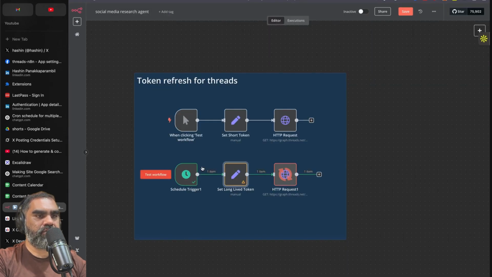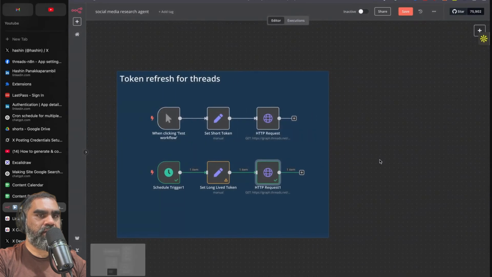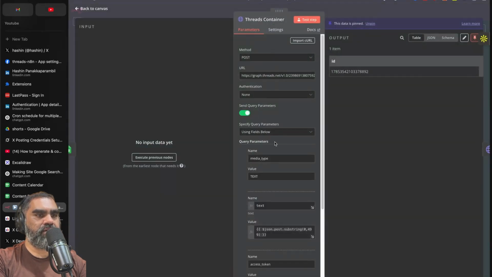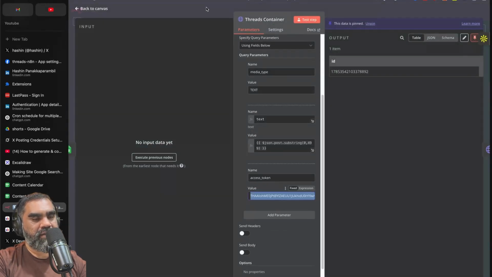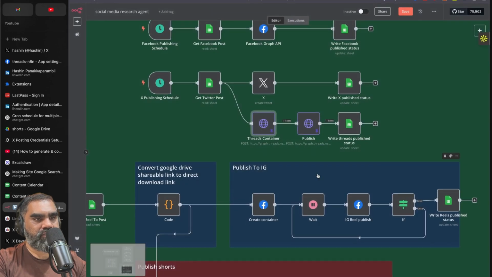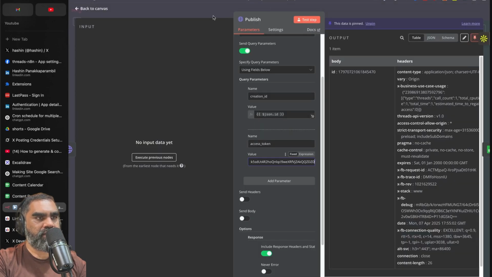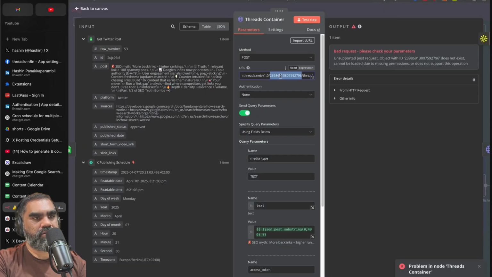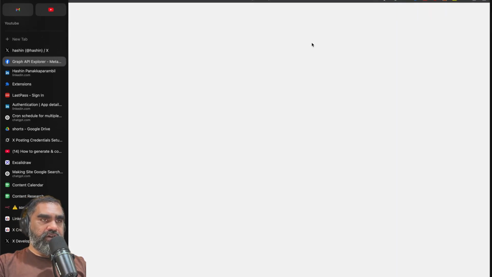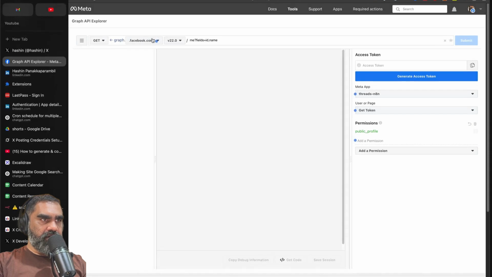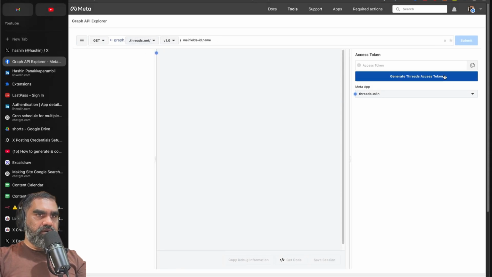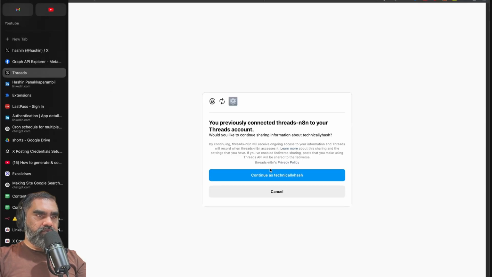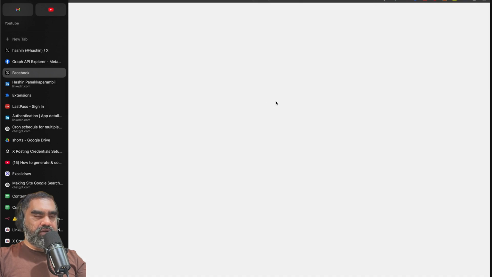Test your workflow, and then token will not change, but its expiry will change. Use our new long access token. So set that there, and then approved. Let's disable this route. You should also change the app user ID here. To get the user ID, go to Graph API Explorer, threads.net, generate threads access token, do the same thing again. This is just to get the user ID.